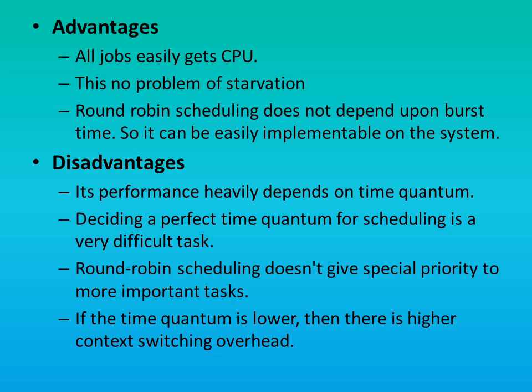On the other hand, if the quantum time is higher, then it will be similar to first come first serve algorithm. So a perfect quantum time needs to be decided, and this decision is very complicated. And the last, round robin scheduling does not give any special priority to the task that may be important.